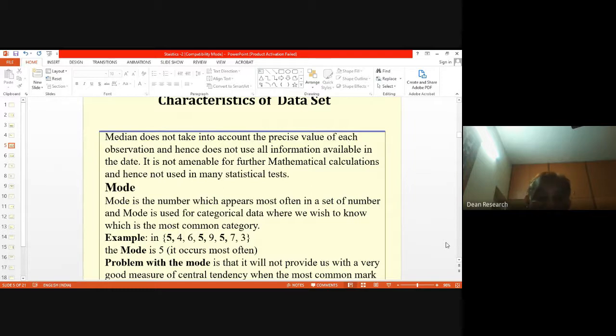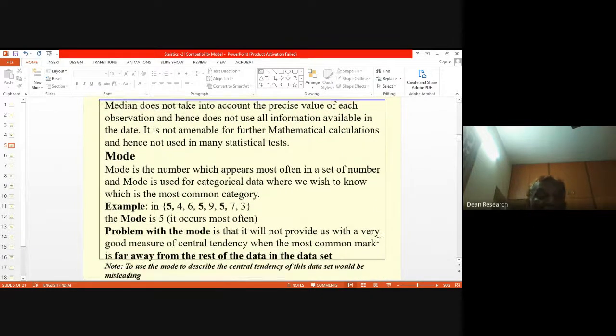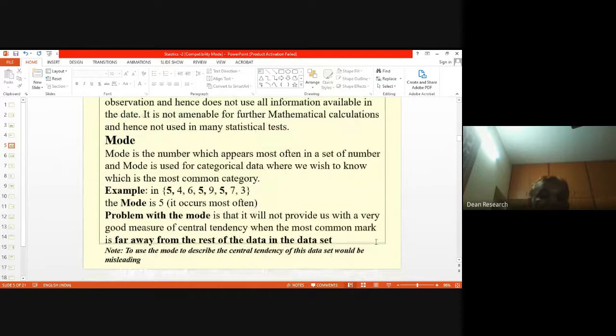The value of x, the data value, which is repeated a maximum number of times in the data set or in a sample, that's called mode. Hope it is clear now, right? Very simple to understand. Mode is 5 because it occurs most often.